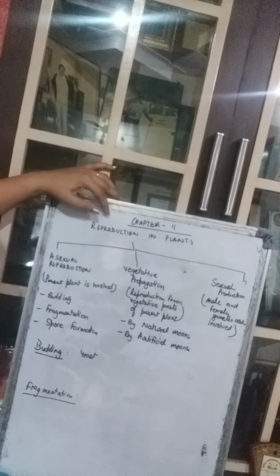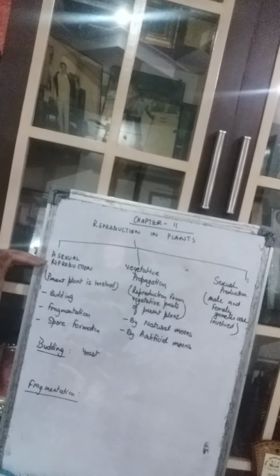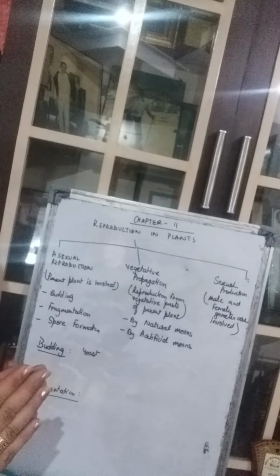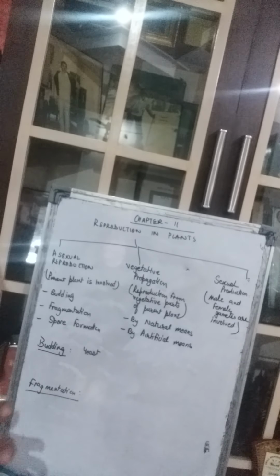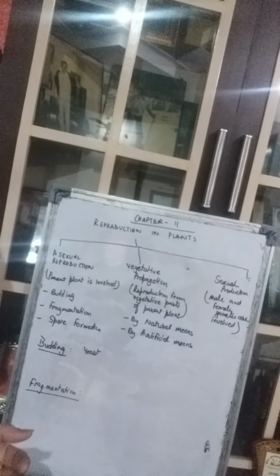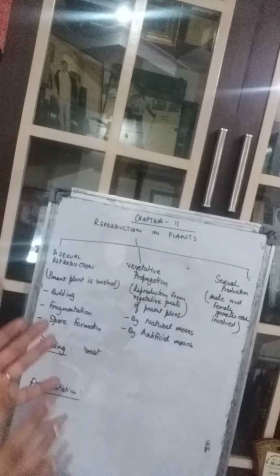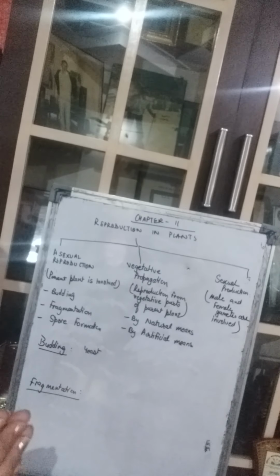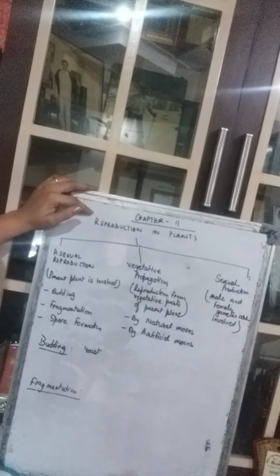Reproduction means producing a new specimen of that particular plant, either from the same plant or by mixing two plants, right? So what is reproduction? Reproduction is giving birth to a new species, to a new plant from the original plant, or by mixing the male and the female parts of a plant. Okay, so that is called reproduction. Reproduction is giving birth to a new plant.